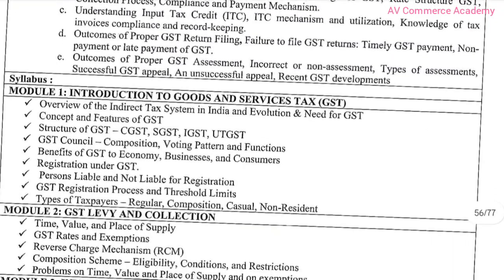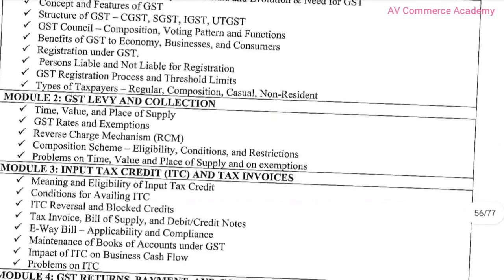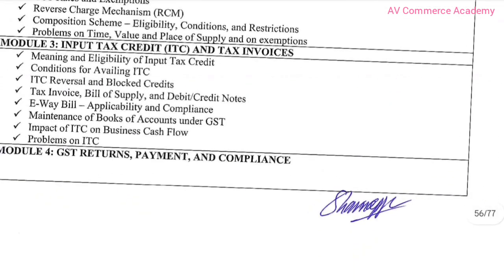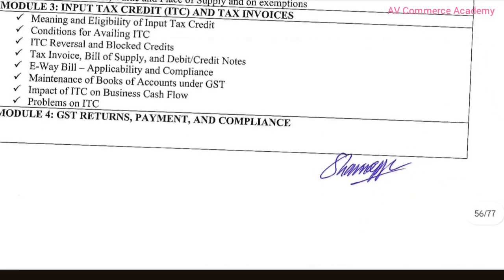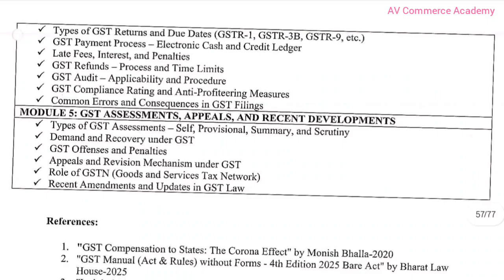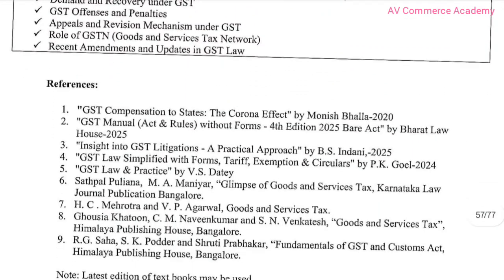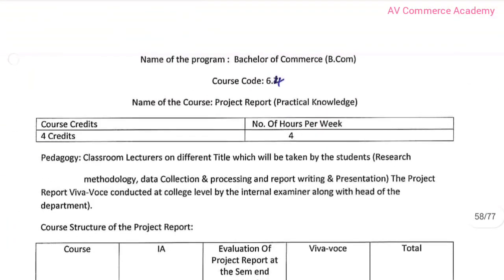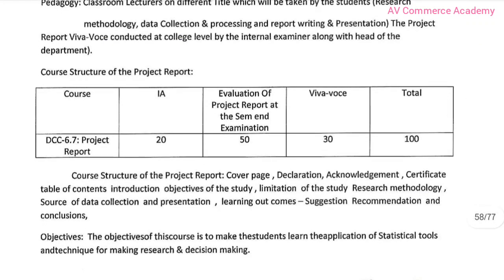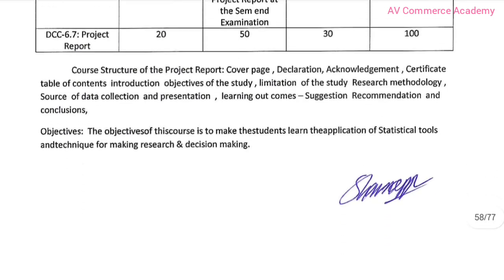First one, it is introduction to goods and service tax. Second one, it is GST levy and collection. Third module, it is input tax credit, ITC and tax invoices. Fourth one, it is GST returns, payment and compliances. And fifth module, it is GST assessment, appeals and recent developments. Here are reference books. And next subject is project report. What are the projects? It is 20 marks internal, evaluation of project report of the SEM examination 50, and viva voce 30 marks. Total it is 100 marks for your project.